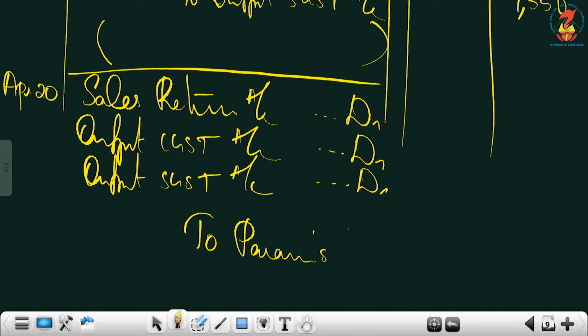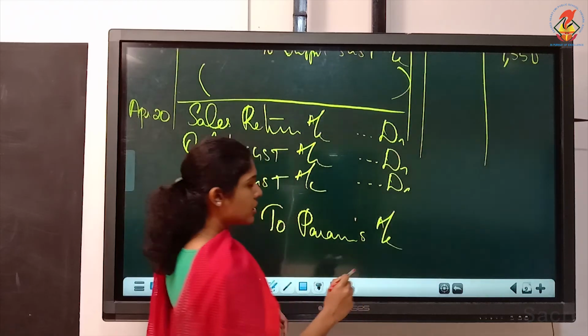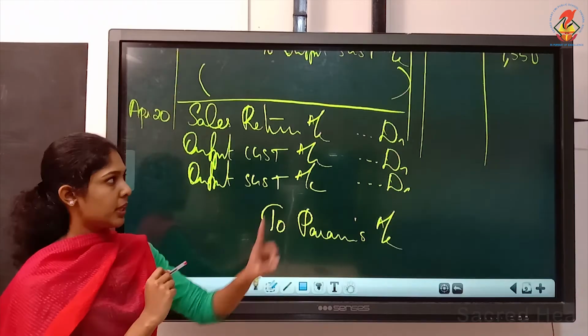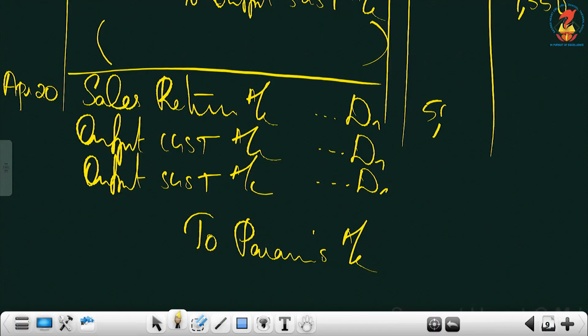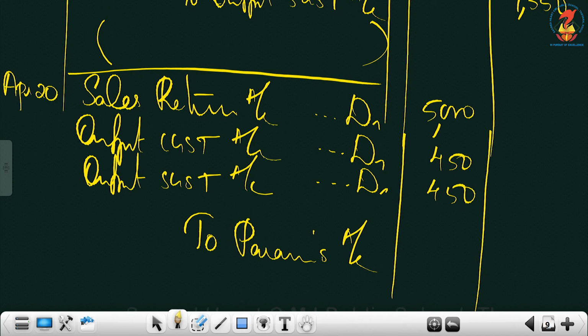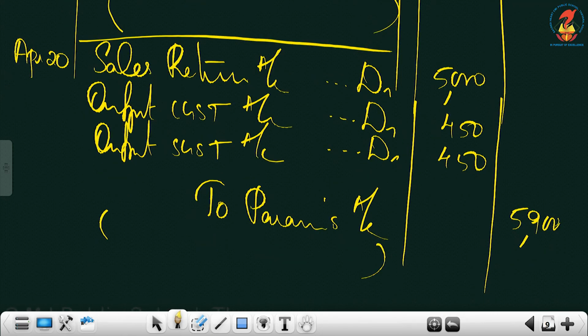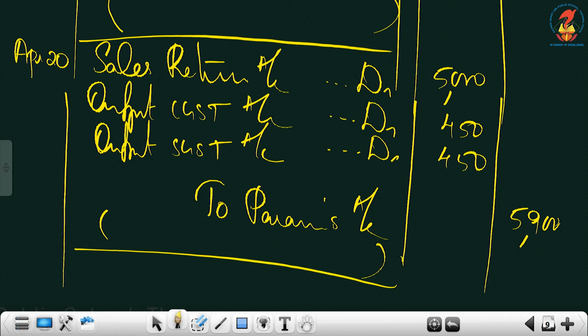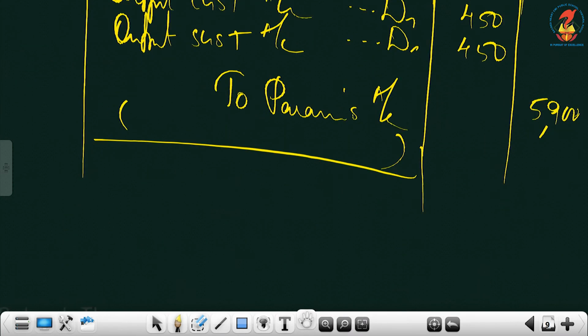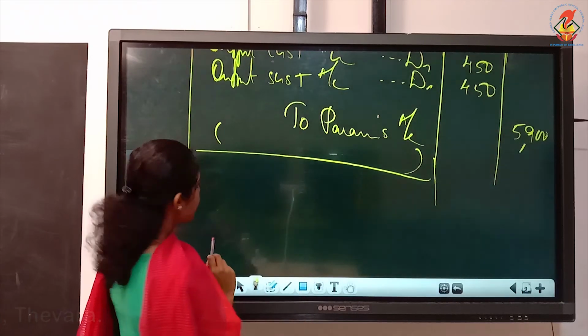How will you write the amount? They returned goods worth 5,000. That must come against sales return. Then the rate is same, so it is 450 each for output GST, and altogether it is 5,900 on the credit side. So write the narration and you can close that entry. Draw line only in particulars column.